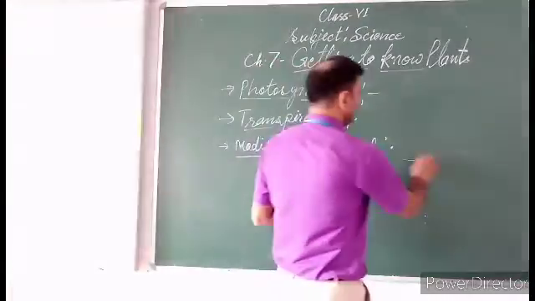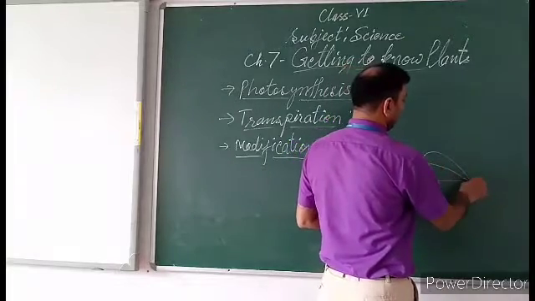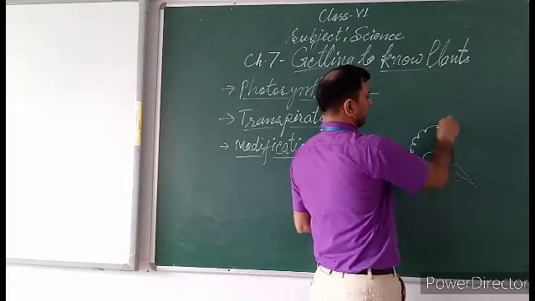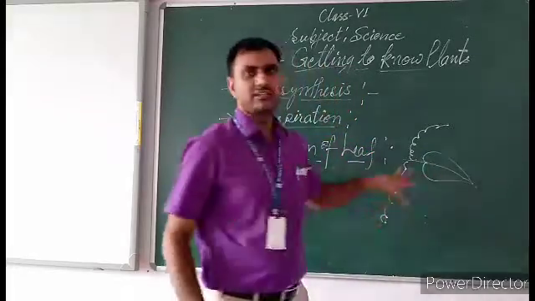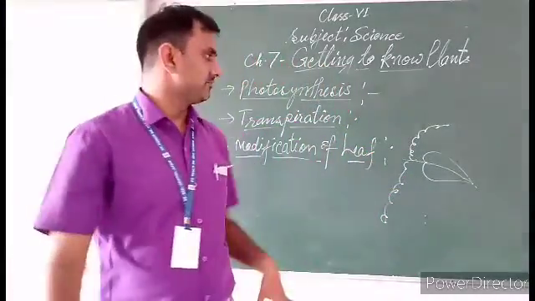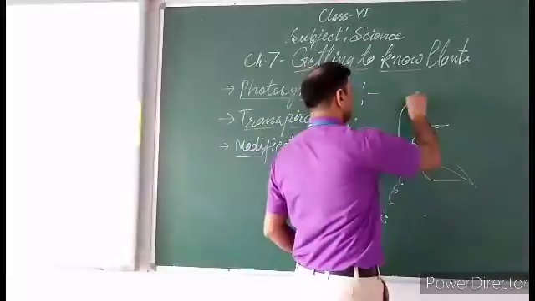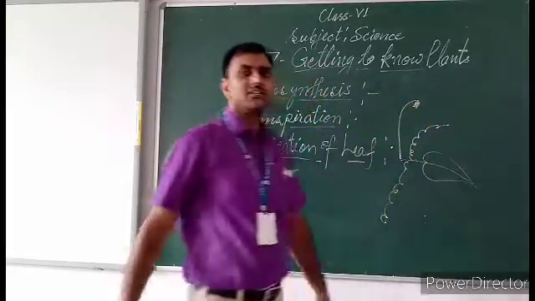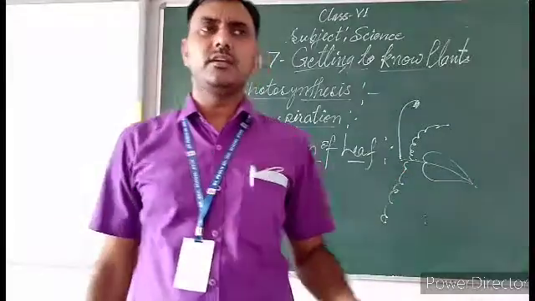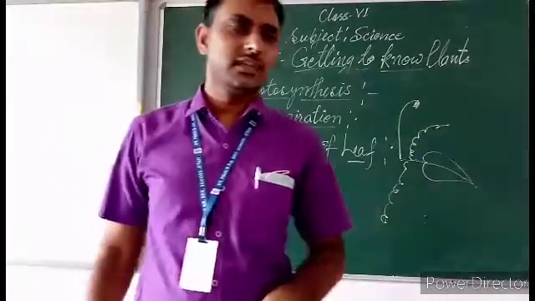See, suppose it's a leaf, there is a triangle, so many like this. This type of structure in a leaf is called a tendril.